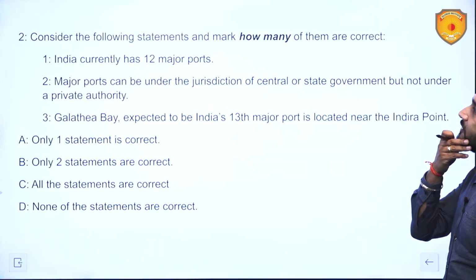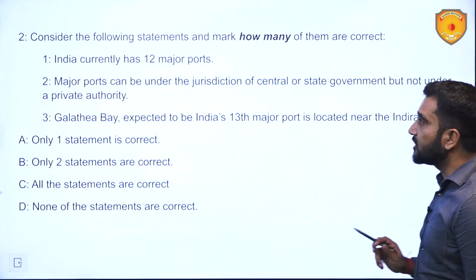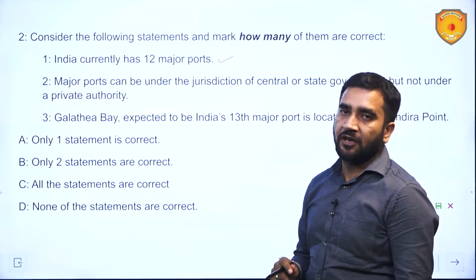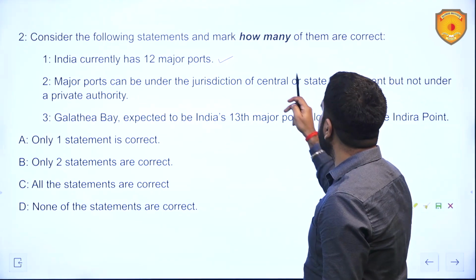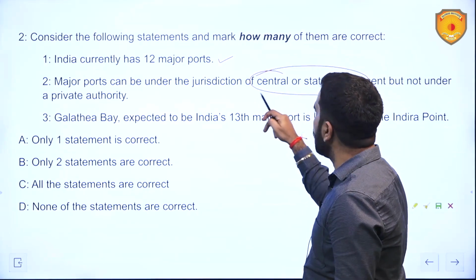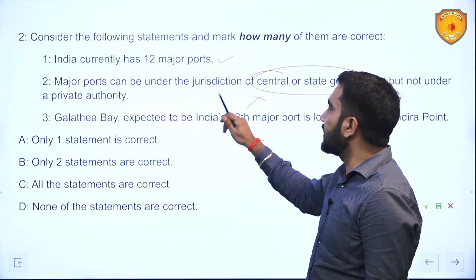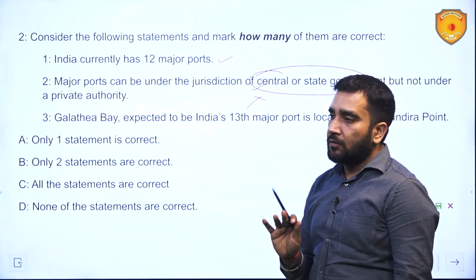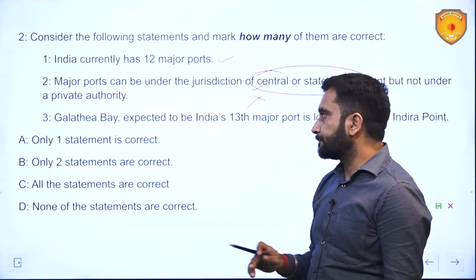Second is, consider the following statements and mark how many of them are correct. India currently has 12 major ports. This statement is correct. Galathea Bay is going to be the 13th major port. Major ports can be under the jurisdiction of center or state governments. No, once it is categorized as a major port, it will be under the center only. So this statement holds wrong. The minor ports are under the state governments, major ports are under the central government.